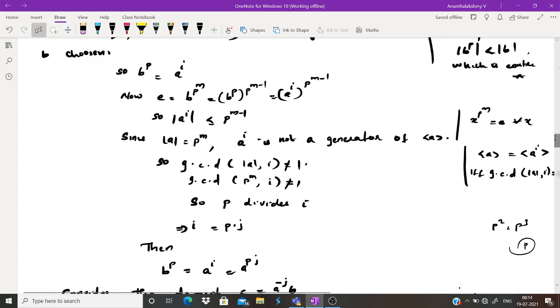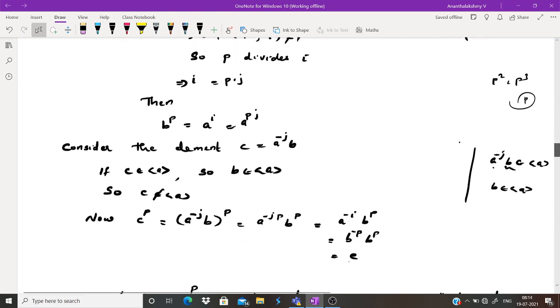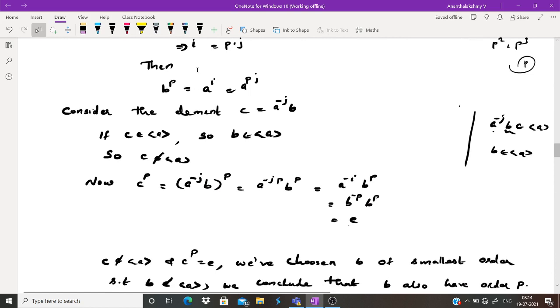Then B raised to P, which we have taken as A raised to I, is A raised to P into J. Now take an element C such that C equals A raised to minus J into B. If this C belongs to the cyclic group generated by A, that is, A raised to minus J into B belongs to the cyclic group generated by A, then because the cyclic group generated by A is a group, it should satisfy the closure property.